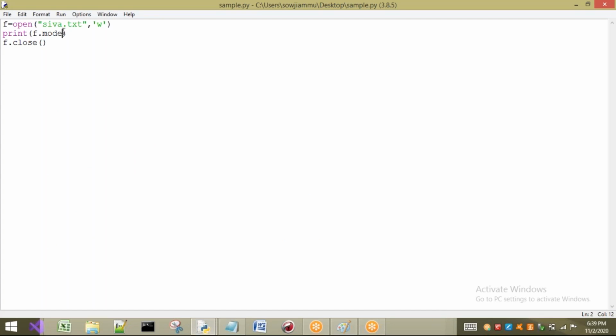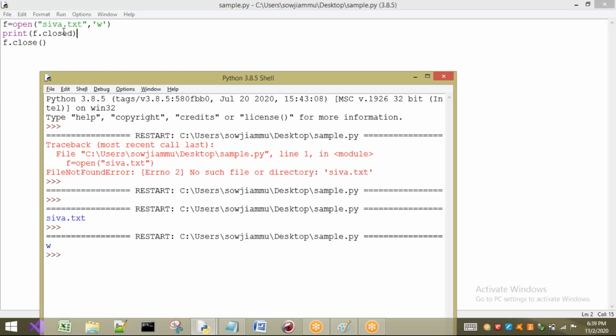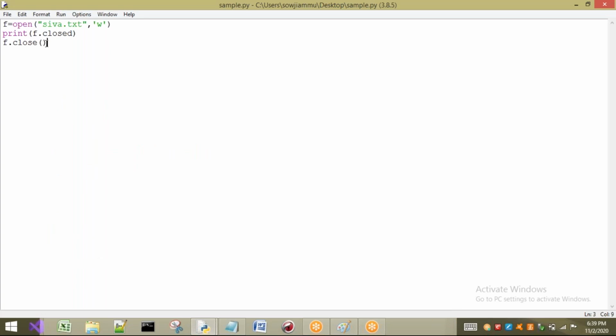W. Next, if you want to check whether the file f is closed or not, f.closed. Here I am not closing it, so it is not closed. So we are going to get the answer as what? False. Now observe the same thing.